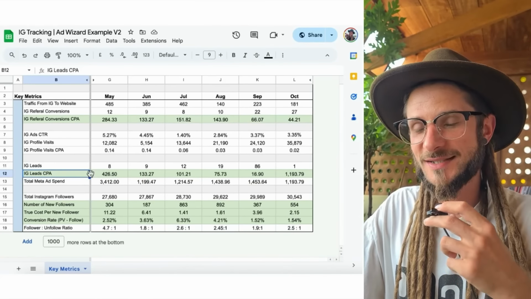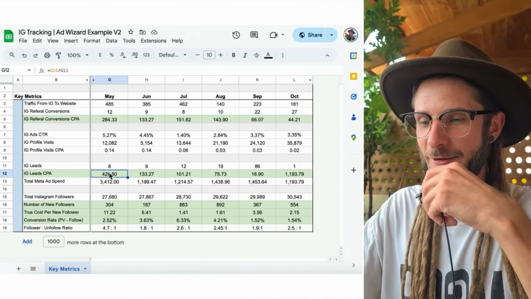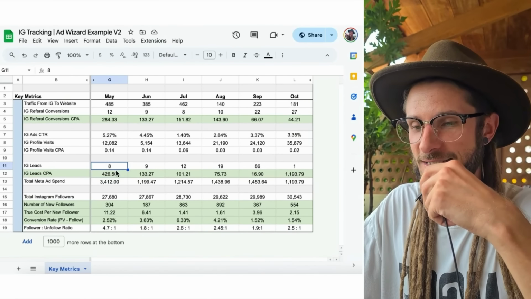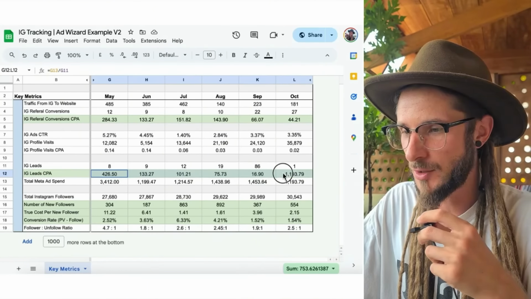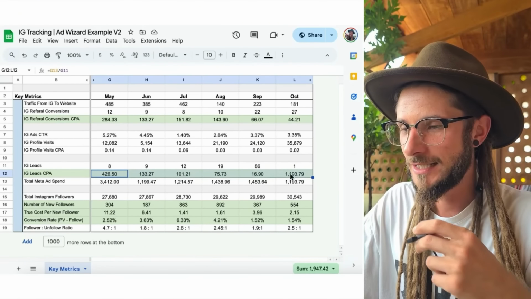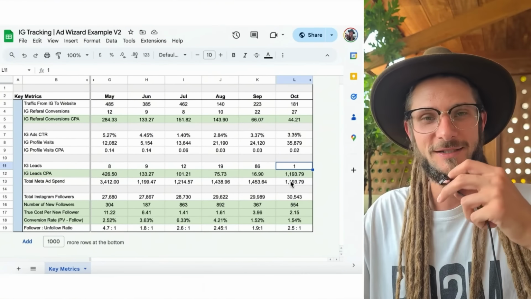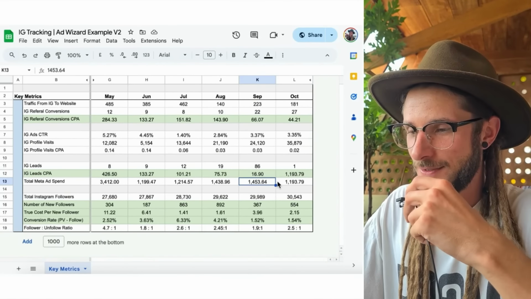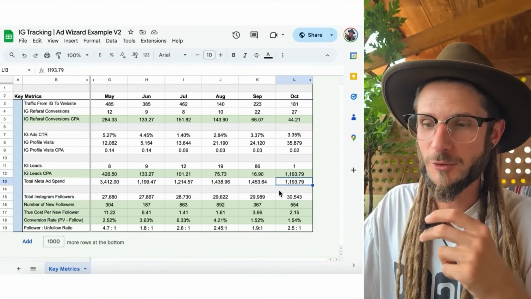And then we have another section, the IG lead CPA. I've added it as a self-calculating field so that it just looks at the Meta ad spend, divides it by the leads, and gives you the lead CPA. And again, this is an interesting thing to monitor and observe. Here we can see in the last month, we only had one. So something has happened there, which gives us an understanding that we need to rally around this and fix potentially a problem or a bug. So this is why it's very important to look at the data, because you'll be able to analyze and see what is working, what is not working as well.